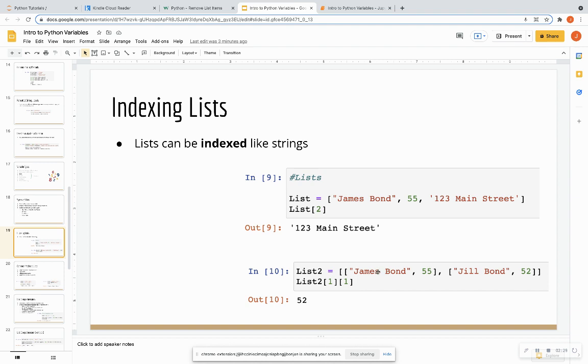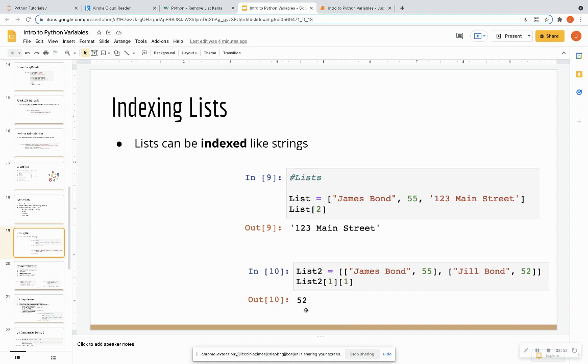So the James Bond list is the 0th list, and the Jill Bond is the first. And then within that first list, I want the first element. So if Jill Bond is the 0th element of the first list, 52 would be the first element of the first list. So we would return 52.